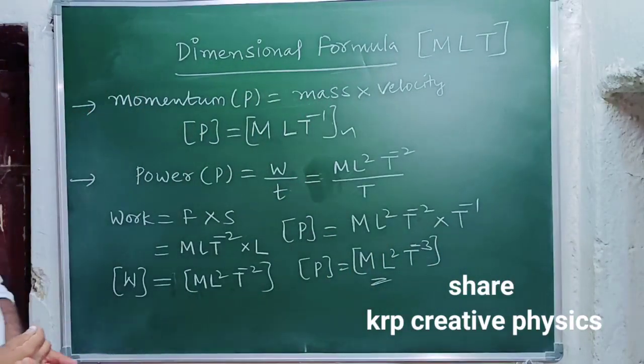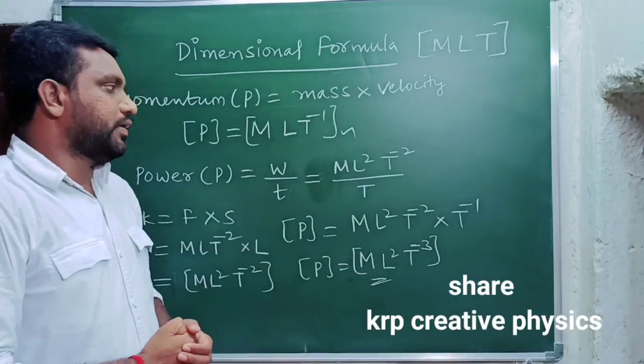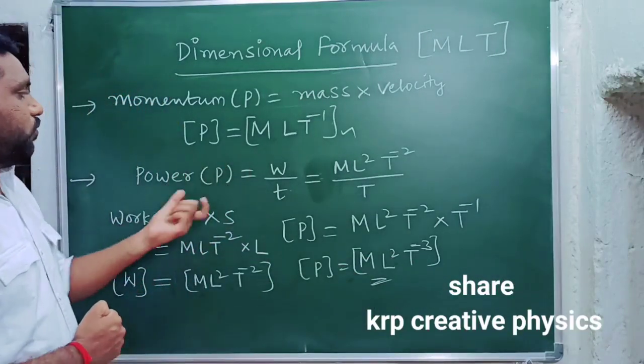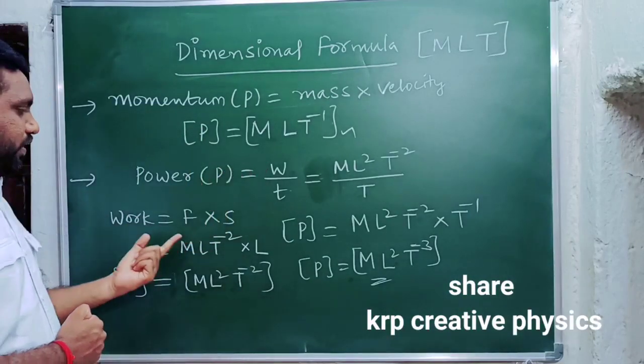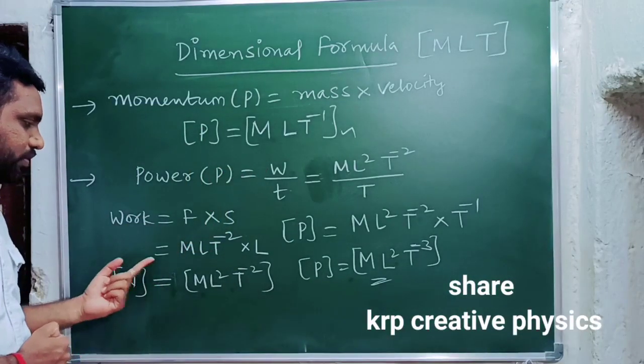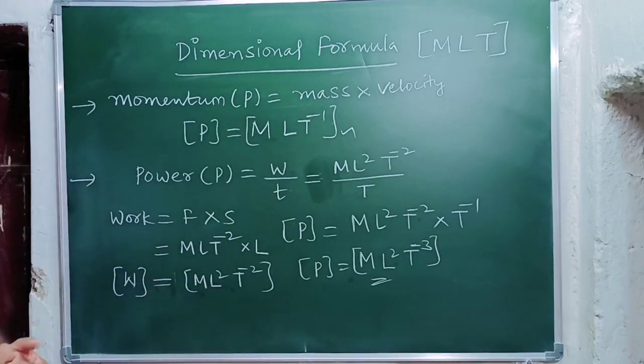So what is the dimension formula of power here? M L to the power of 2, T to the power of minus 3. When we are going to find the dimensional formula of power, automatically we have to find the dimensional formula of work. The dimensional formula of work is given by M L to the power of 2, T to the power of minus 2.